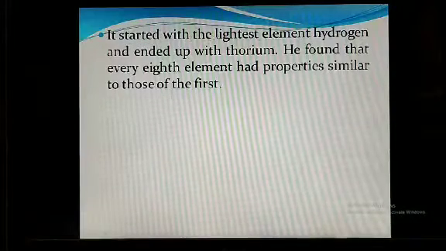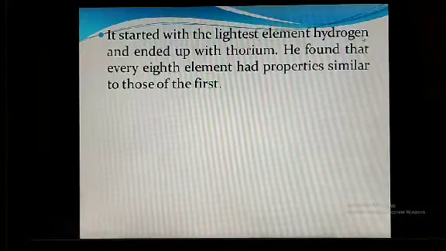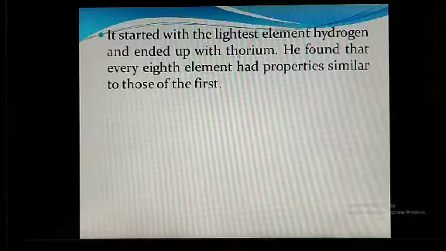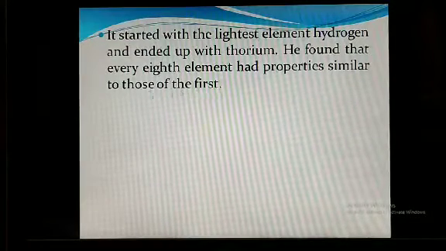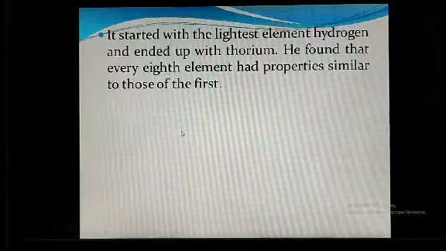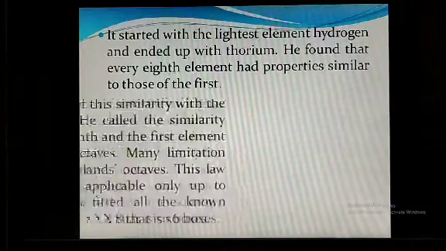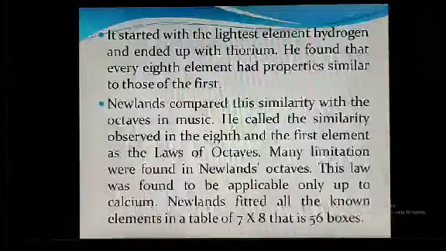It started with the lightest element, hydrogen, and ended at thorium. He found that every 8th element had properties similar to the first.